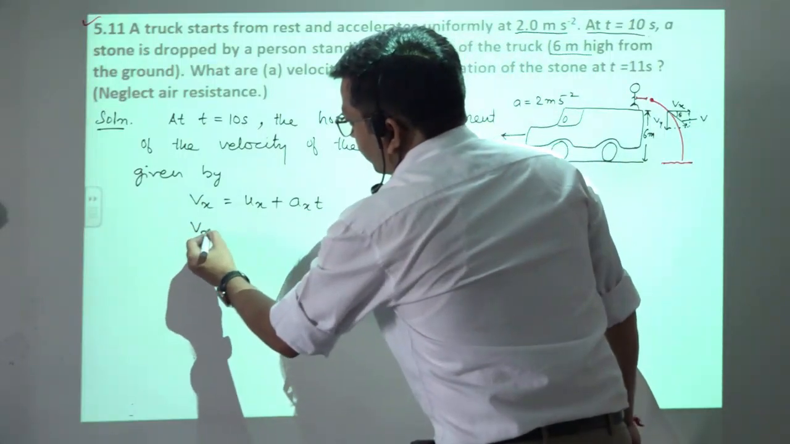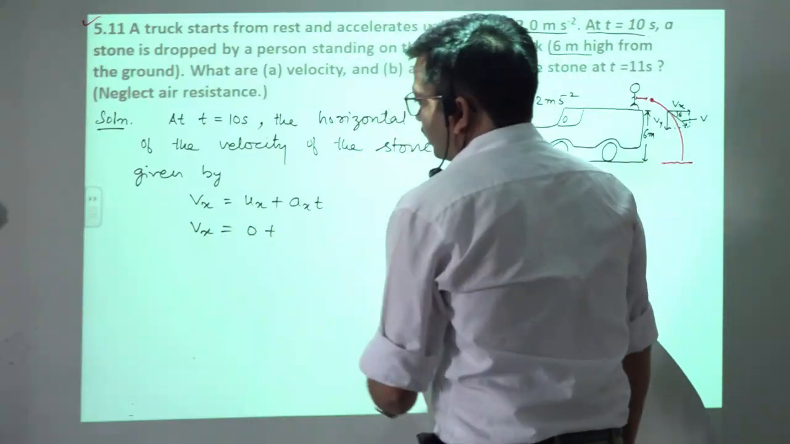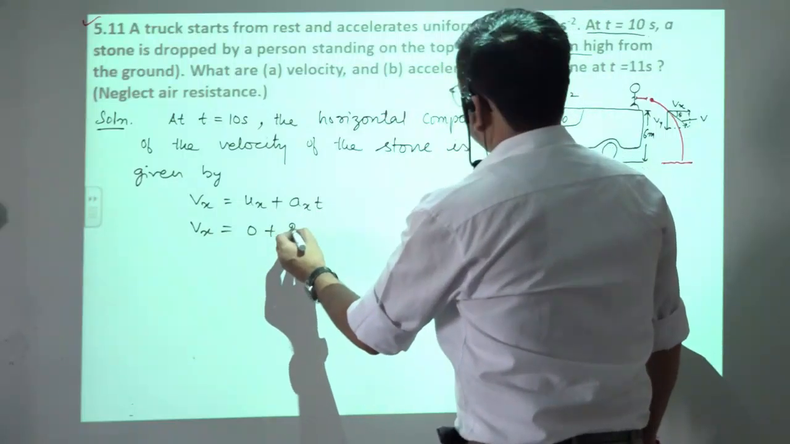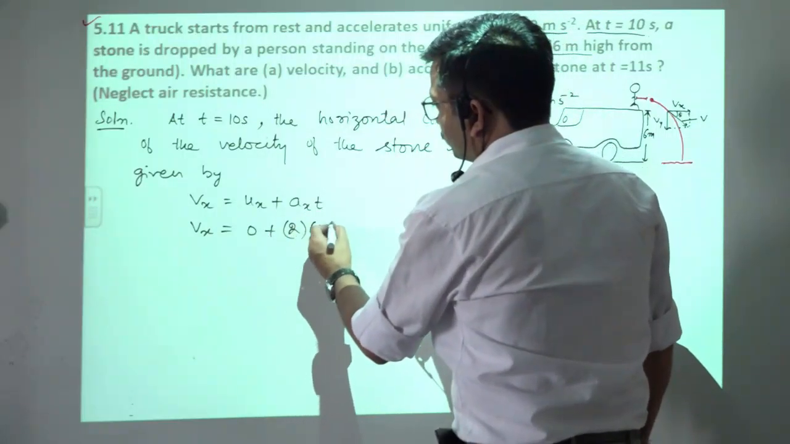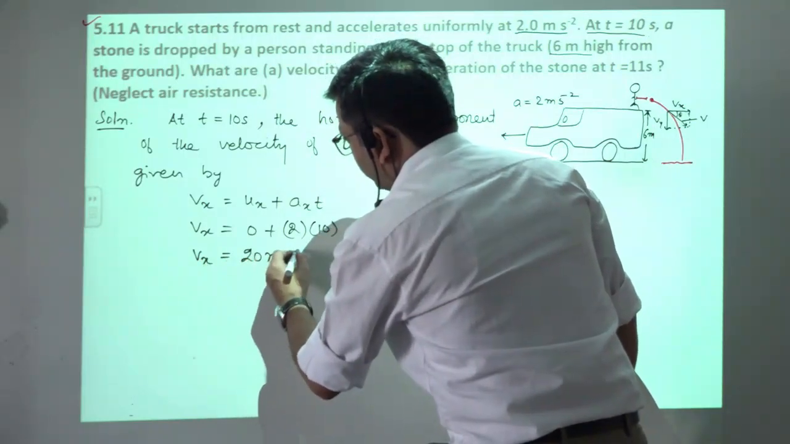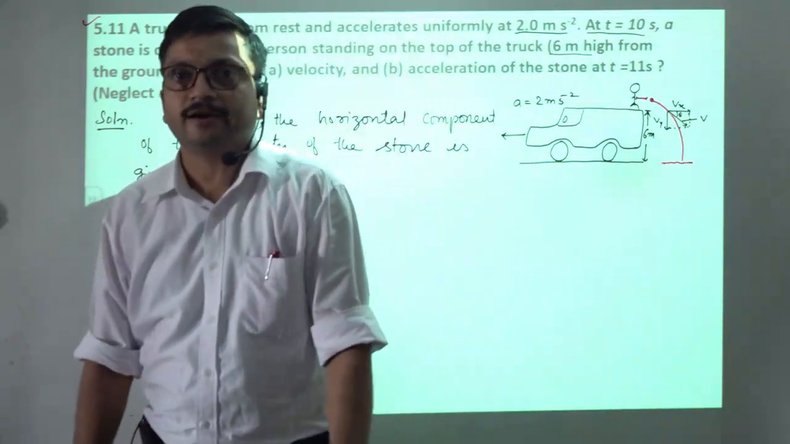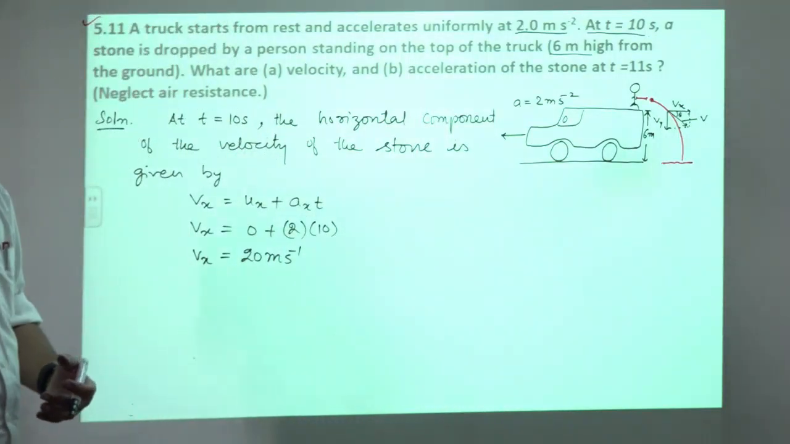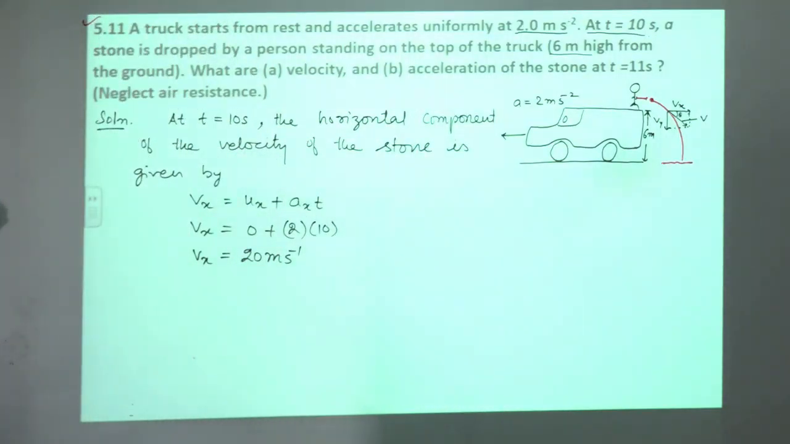So we will put the values: 0 plus a. What about a? That is equal to 2, and t equals 10. So the horizontal component of velocity comes out to be 20 meter per second. This has come. Now we will calculate the vertical component of the velocity, so from t equals 10 second to 11 second.